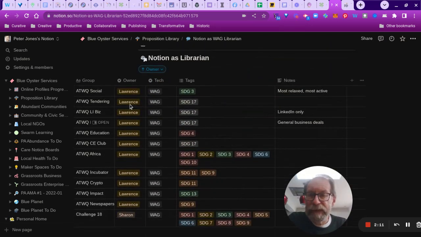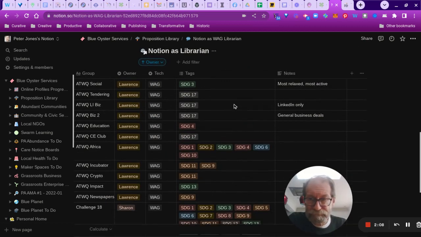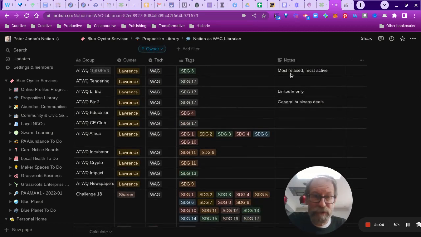So down here are some of Lawrence's groups. You can see there's social. What I notice is it's the most relaxed group, also the most active, possibly coincidence, interesting to find out. I've grouped it under SDG 3, which is basically a health category, because social health, like mental health, is just as important.